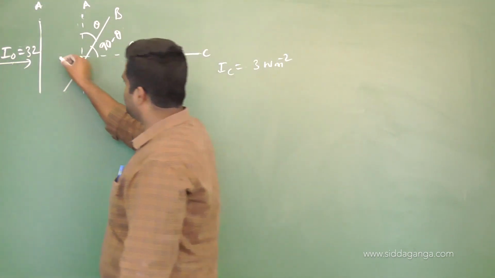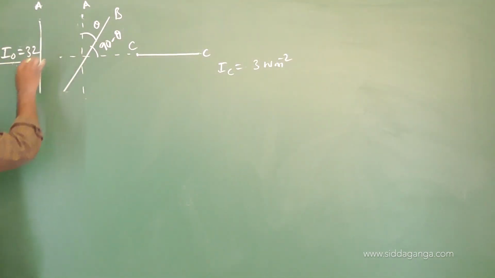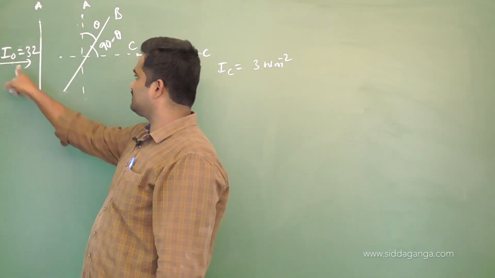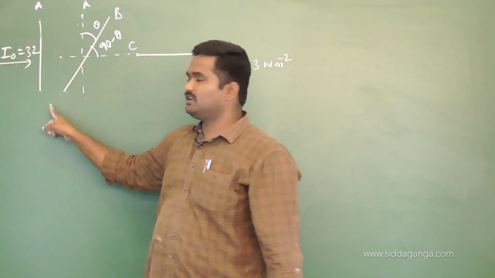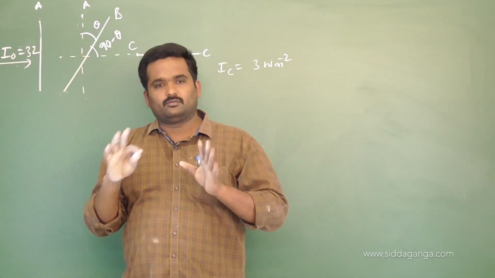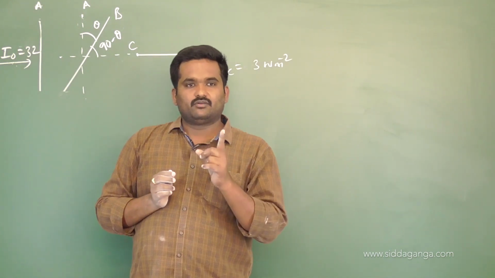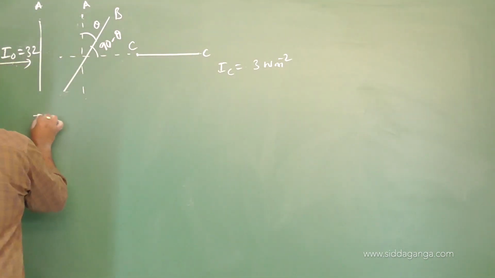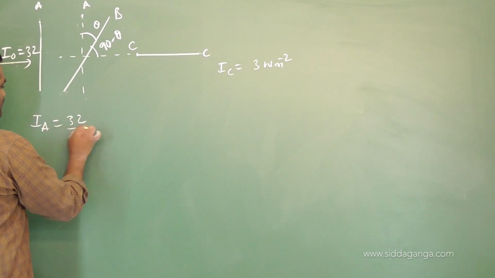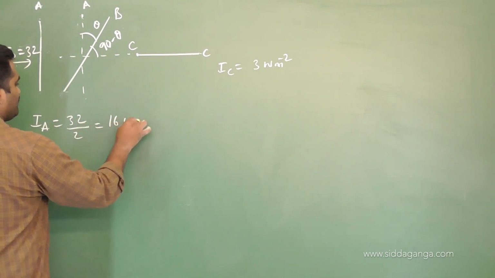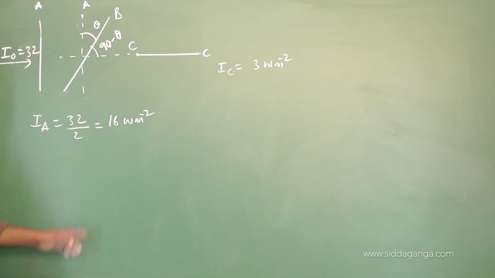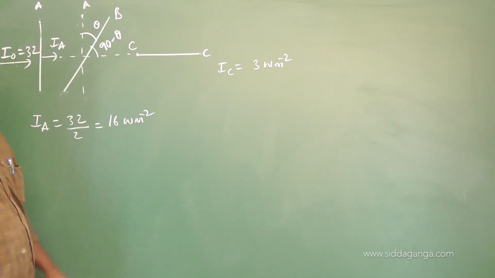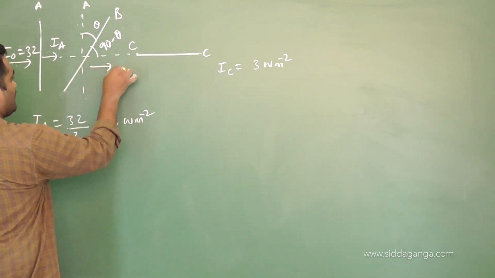Okay. So now if you observe, after passing through the first polaroid, what is the value of intensity you are going to get? This is the only polarizer you have, whatever direction you place the first polarizer. The intensity coming out of the first polarizer is half of the intensity of unpolarized light. That's why the IA value will be 32 by 2, that is 16 watt per meter square. This is the intensity coming out of the first polarizer.